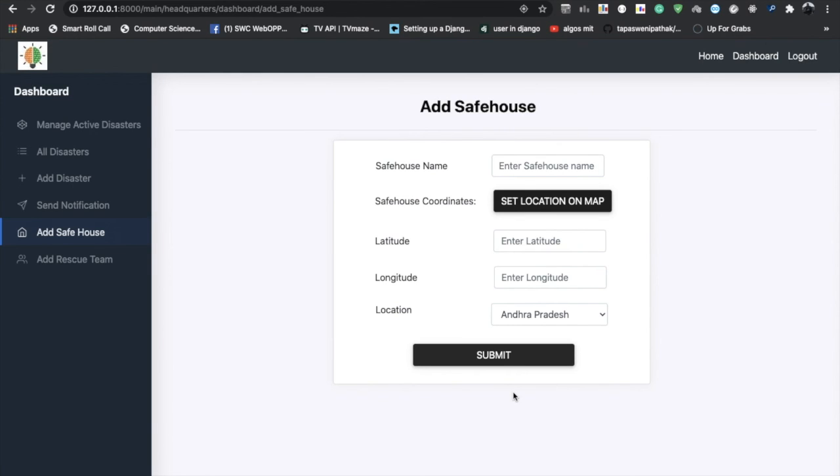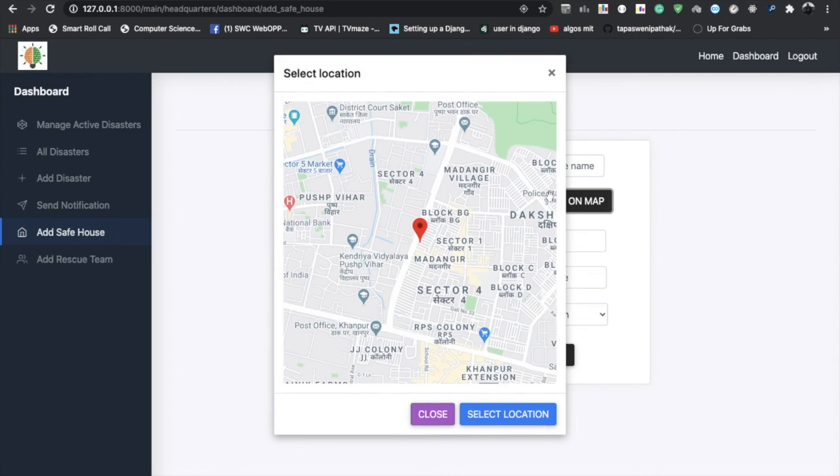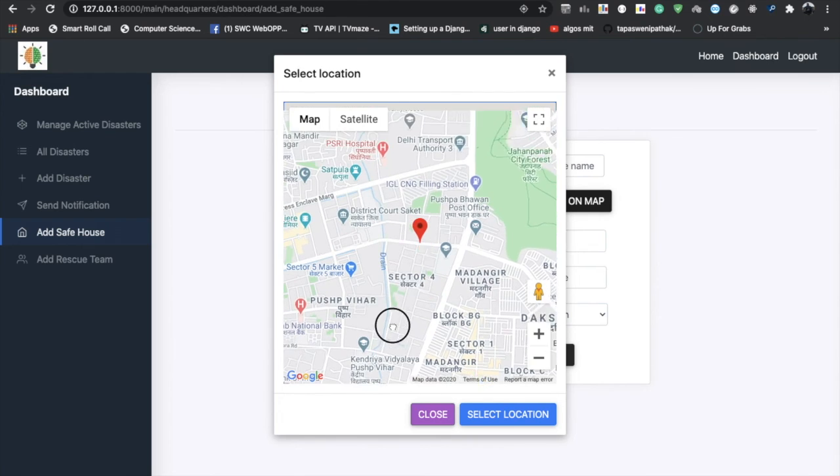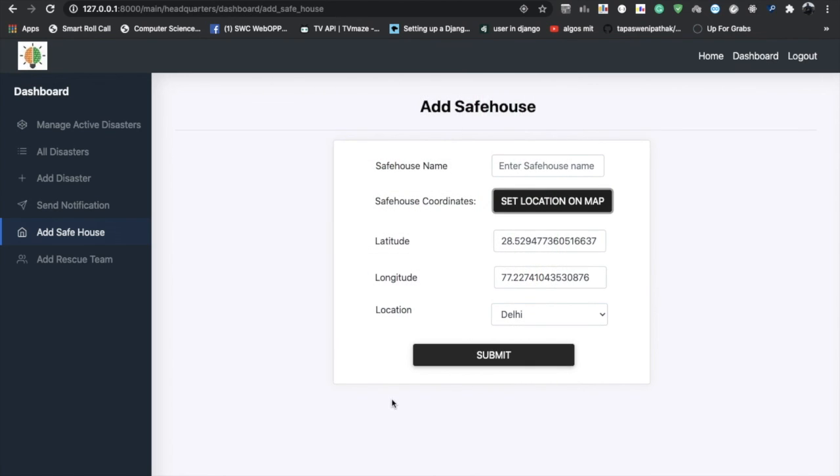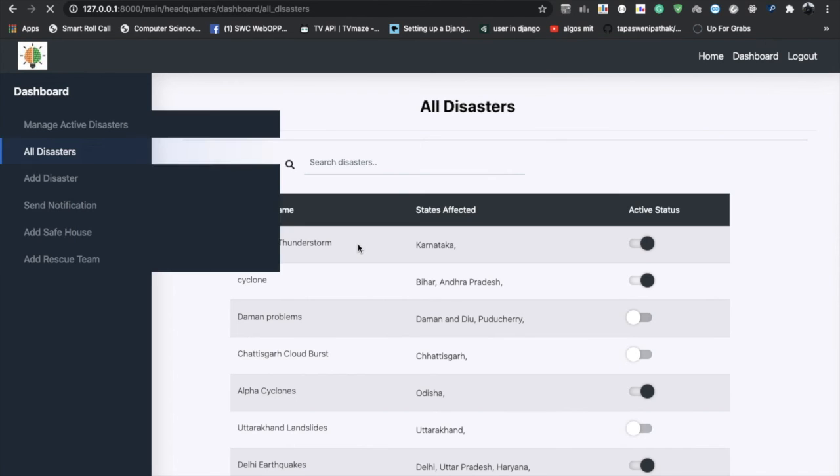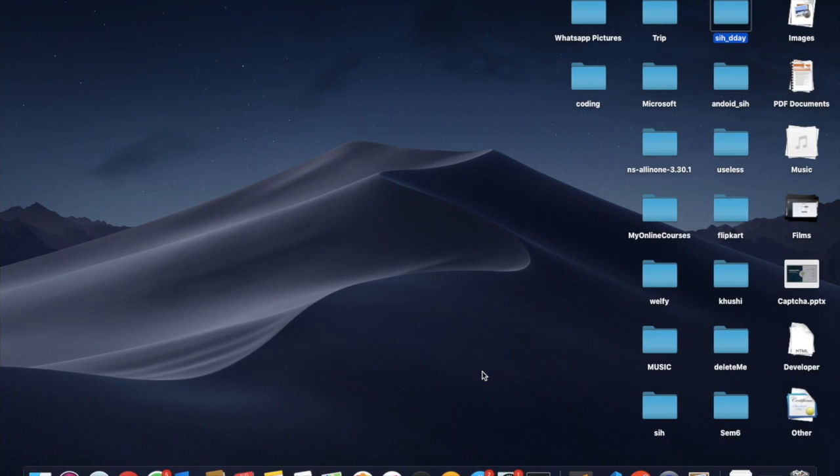Safe house feature. So in case the government sets up safe houses or relief camps in any region for the disaster, they can update the same in a portal. So we have added a maps feature so that the admin can select the location of safe houses on a map. Now I'll add a safe house near my location. So in this way, the admin will be able to enter safe houses without needing to know the actual coordinates of the same. So I'll just give it a name. So yeah, the safe house has been added successfully.